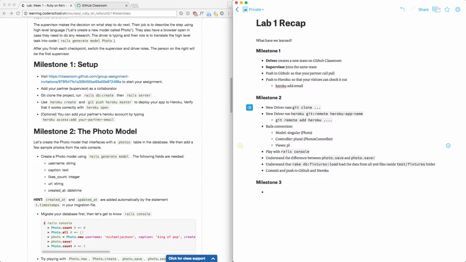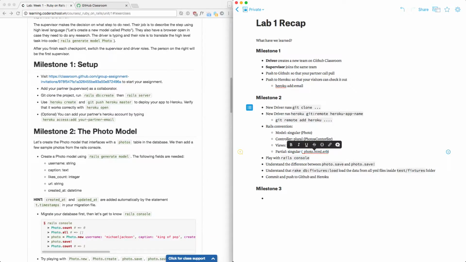Also plural, but it's lowercase. So it's a little crazy. Partial is singular, so this is photo.html.erb. But it also expects this to be under photos, view/photos, right? Great.